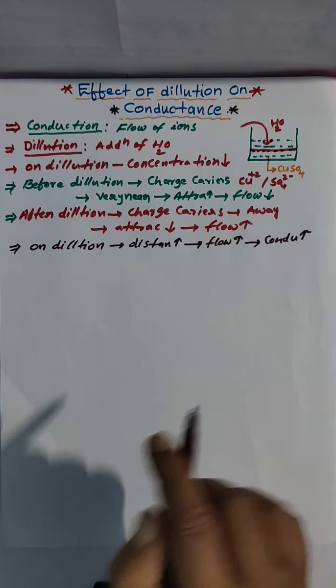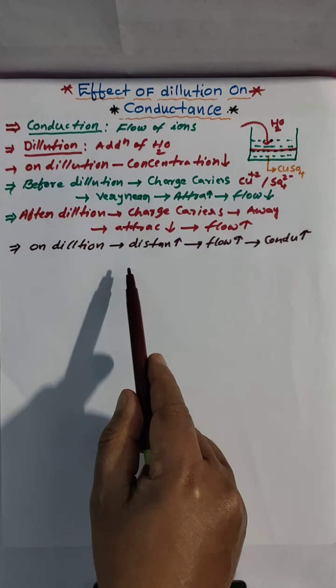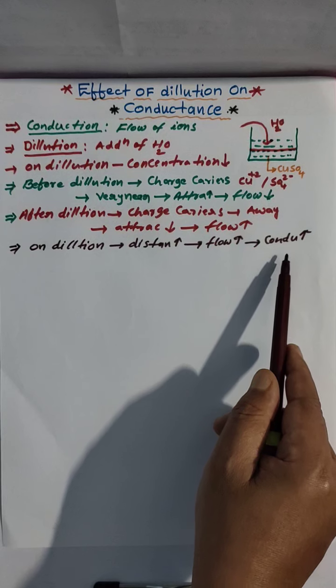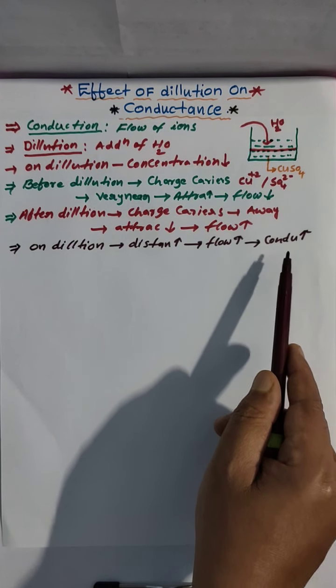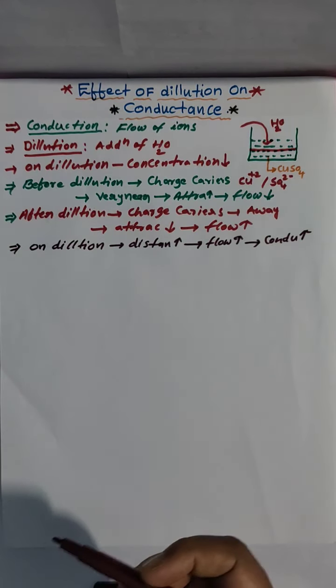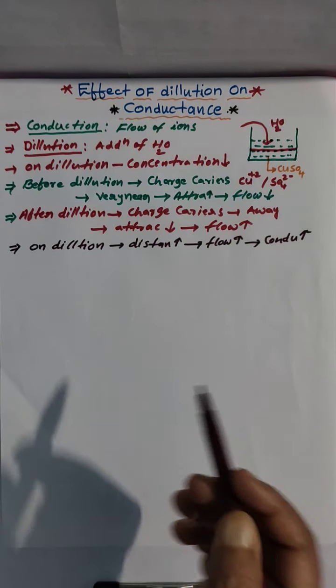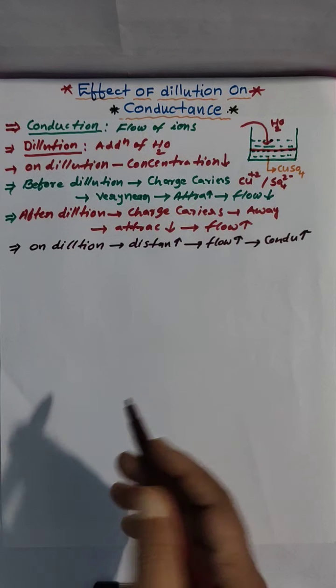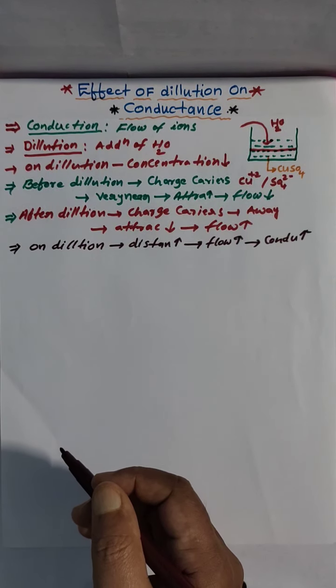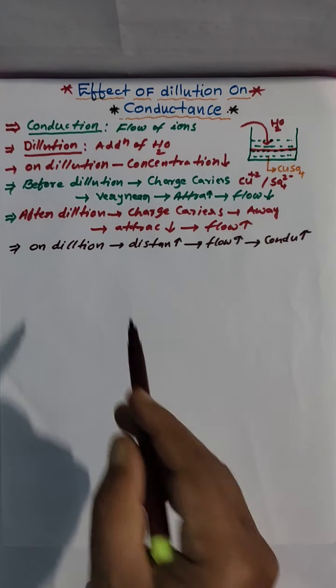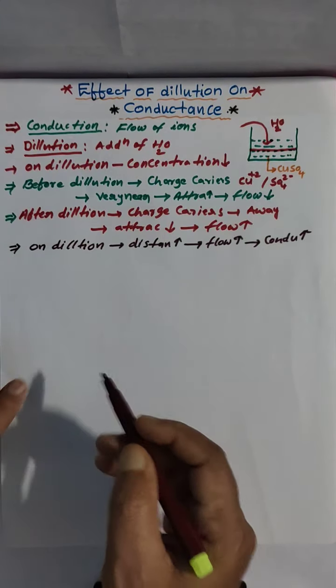By this we concluded that on dilution, the conductance of an electrolyte is going to increase. But here the problem we have is that conductance of different electrolytes is different. Some are strong electrolytes, some are weak electrolytes, and based on this we can now discuss different terms.